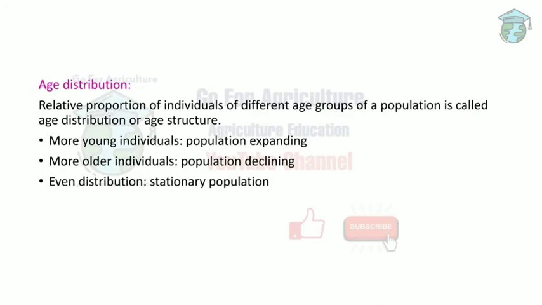If there are more older individuals, the population is declining, because more individuals are going to die tomorrow, so the population is decreasing. If there is an equal distribution of younger and older individuals, it is a stationary population. So this is the age distribution in a population.